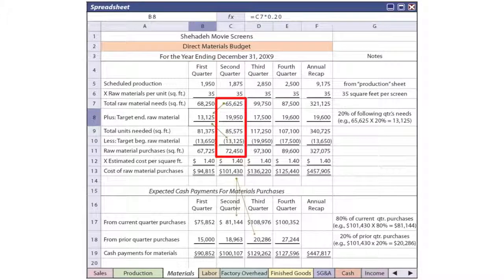And so total units needed plus the anticipated ending inventory minus the anticipated beginning inventory would give us the fact that we need to buy or plan to buy during the quarter 72,450 feet. So you can see how we started with sales, it drove inventory needs, which drives production, which is driving material in this case, and that also drives the cash payments for material. Here the facts are that we pay for part of the material in the current quarter, and then we have accounts payable we carry and pay partially in the next period.